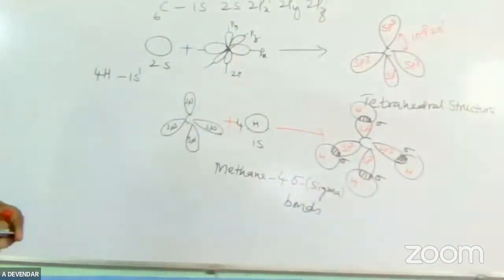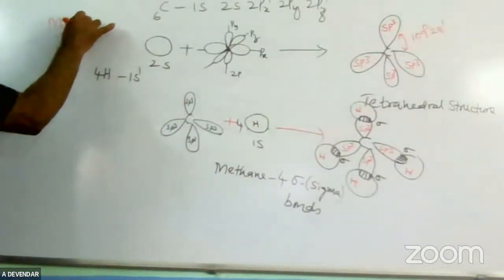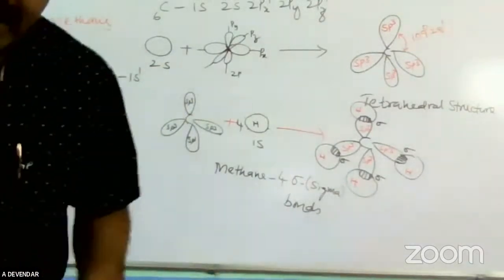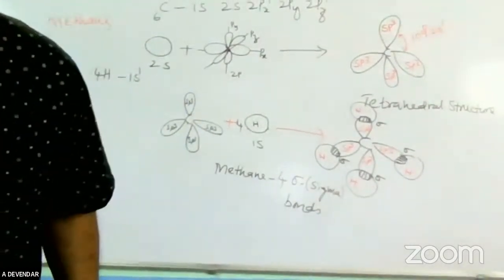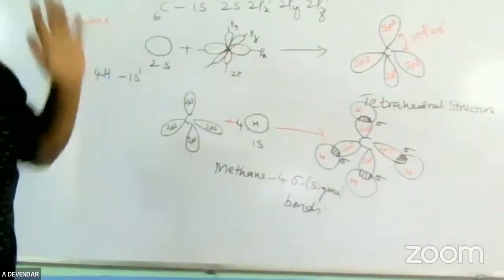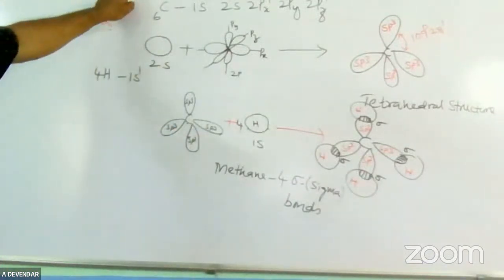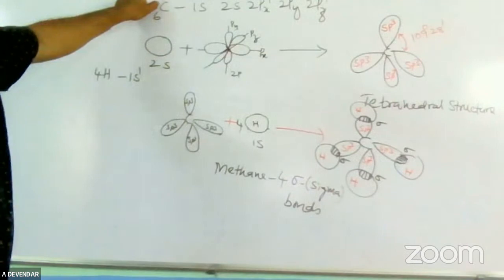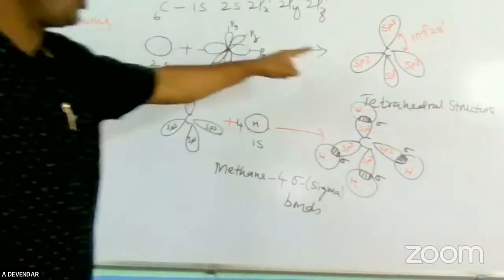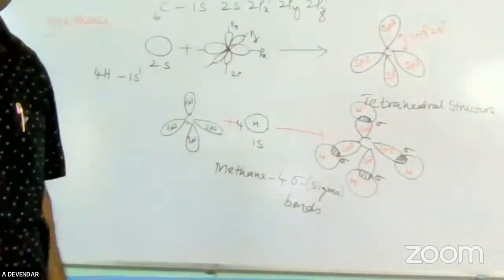This is about the methane molecule, which is the example of sp3 hybridization. Friends, please remember, first you define what sp3 hybridization is. Simply, one spherical shaped s orbital and three dumbbell shaped p orbitals mixing with each other to form four sp3 hybrid orbitals is called sp3 hybridization.